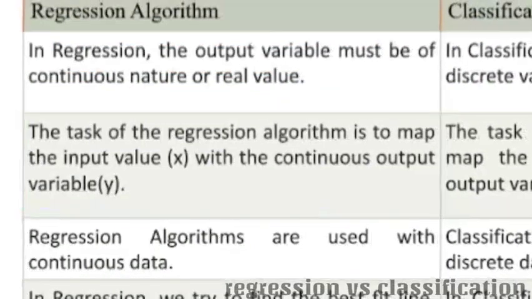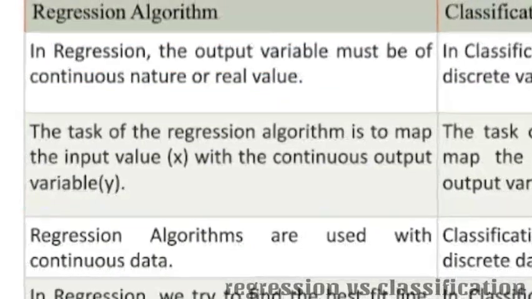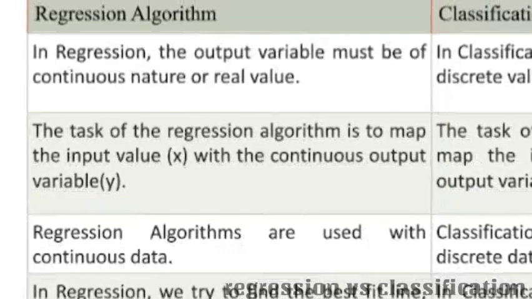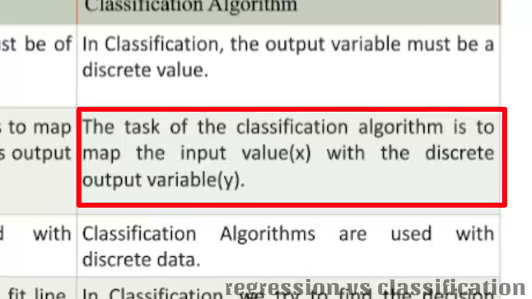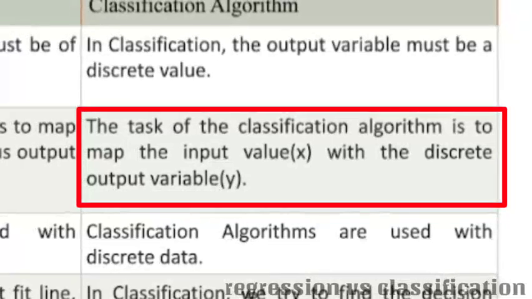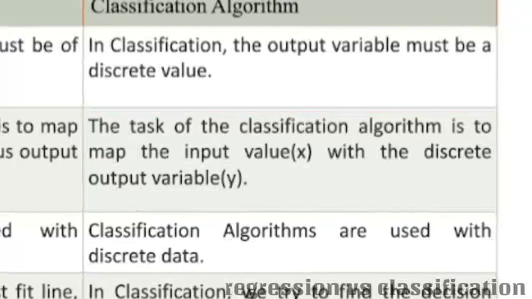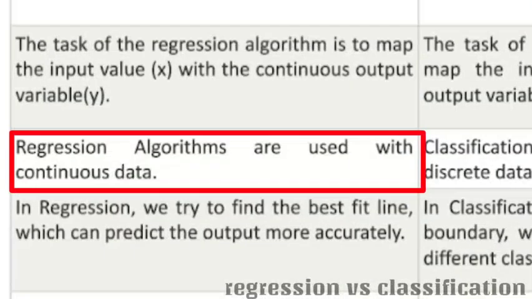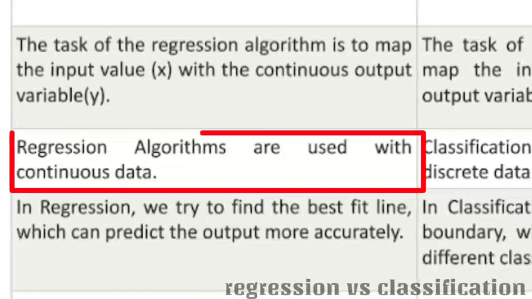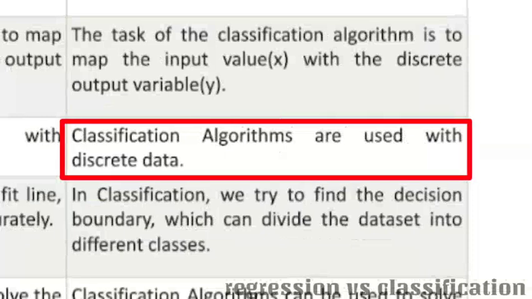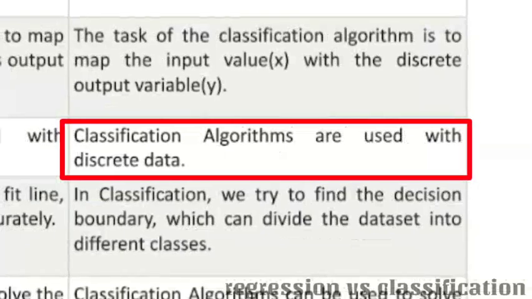It is like a linear line, the equation of a line we will be taking, whereas the task of a classification algorithm is to map input values to a discrete output value. Wherever it locates, it will be mapping to those. Regression algorithms are used with continuous data, and classification algorithms are used with discrete data.